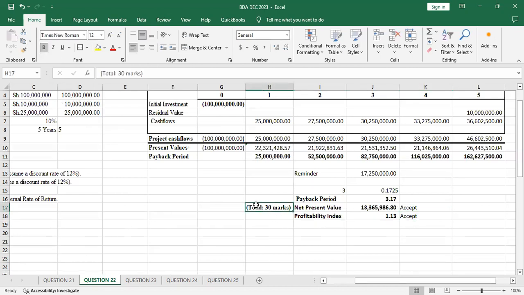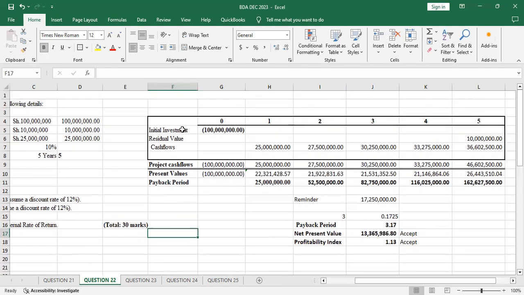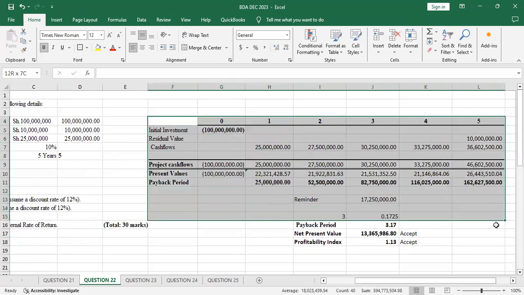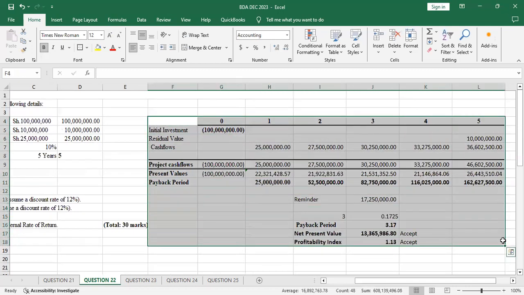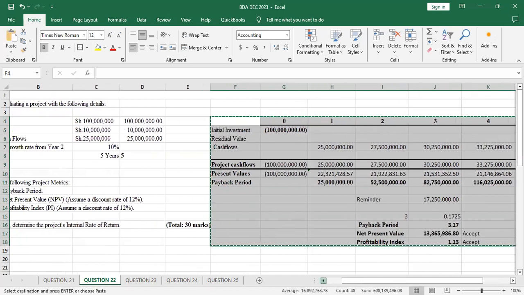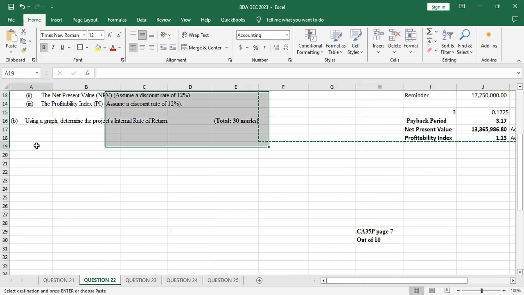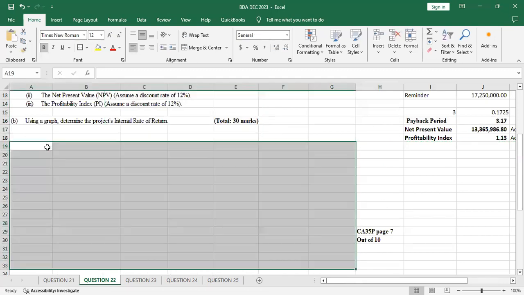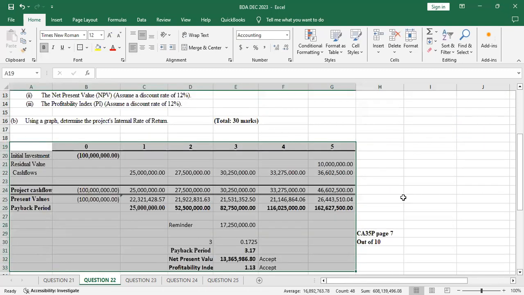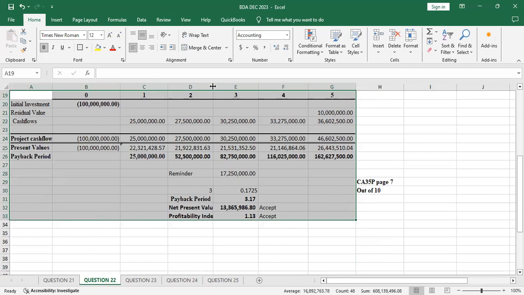So maybe I can move these marks here, Control X, Control V, so that I'll carry this later on. It is always advised that after you've done, you select everything, Control X, then you put them below here, Control V, isn't it?